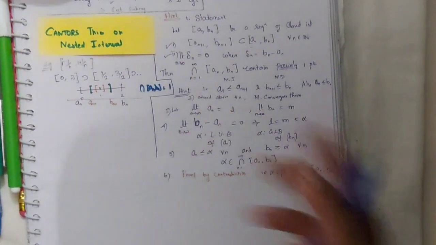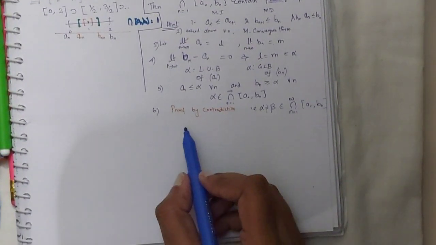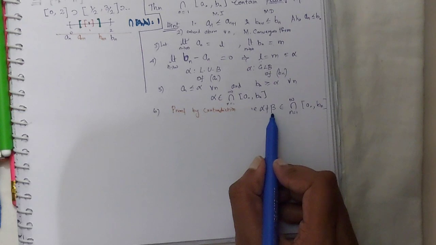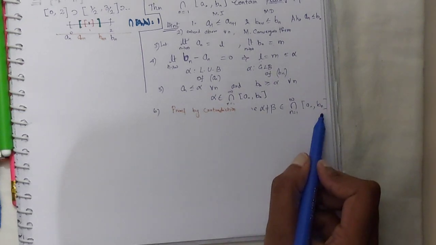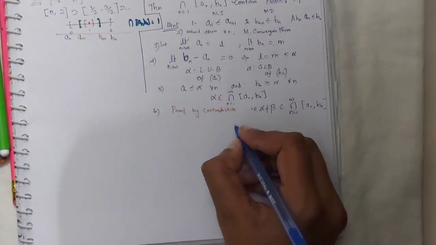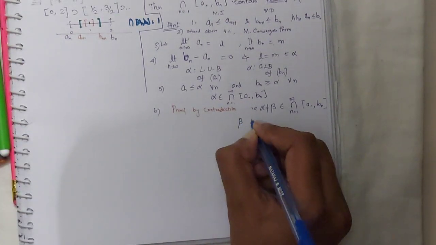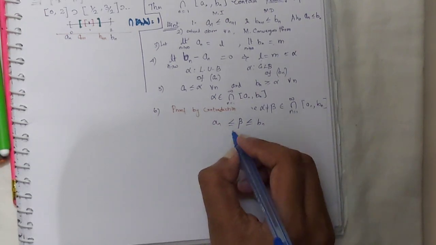So let's prove the uniqueness of this by contradiction. I have taken beta, which is not equal to alpha, which belongs to the intersection of An, Bn. So I can say this beta lies between An and Bn, right?